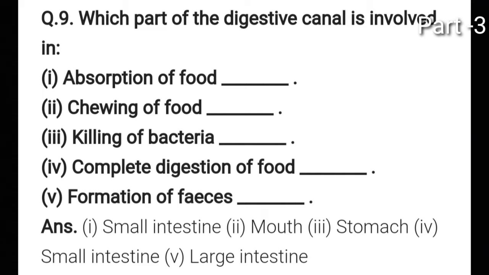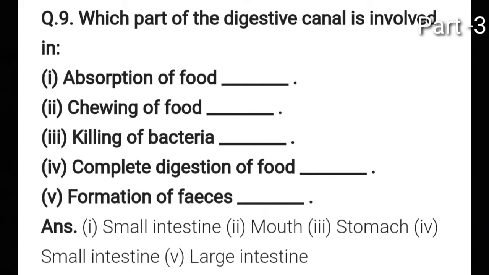After ingestion, digestion takes place, and after digestion, absorption occurs. So absorption occurs in the highly coiled structure which is called the small intestine. Then chewing of food occurs in your mouth with the help of teeth. Then third is killing of bacteria. So killing of bacteria occurs in the stomach, where digestion of food takes place.